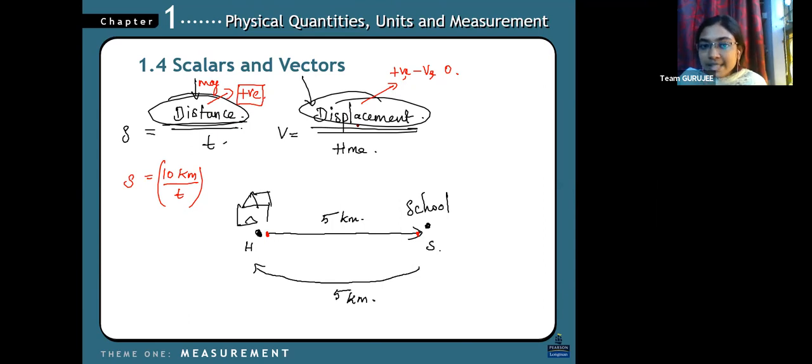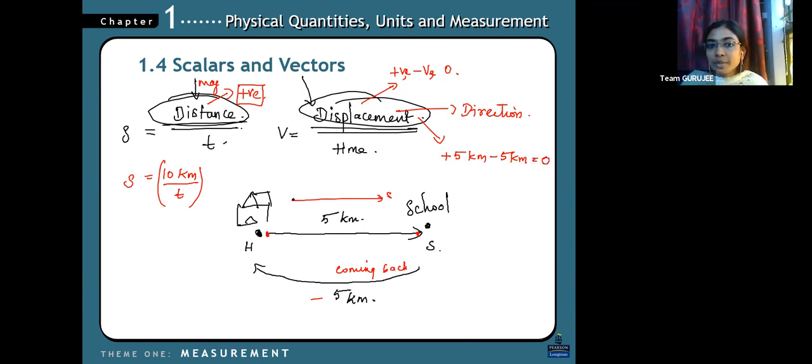So in the same way, displacement could be negative, which means it depends on the direction, right? Yes. So here my displacement is plus 5 kilometers going towards school, and coming back it is minus 5 kilometers. So the total displacement is 0 kilometers. So my velocity is 0 here.